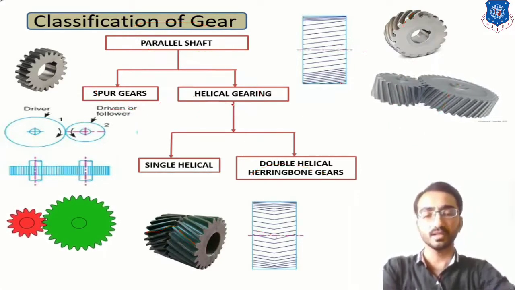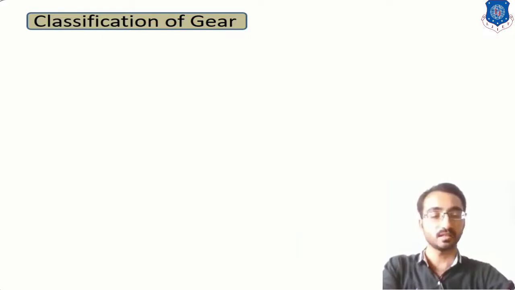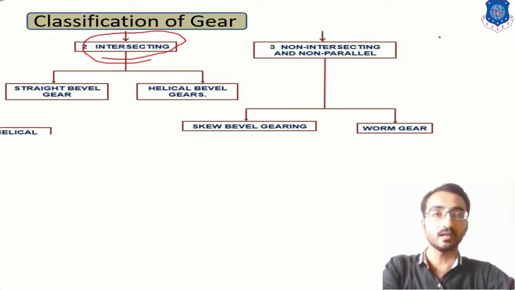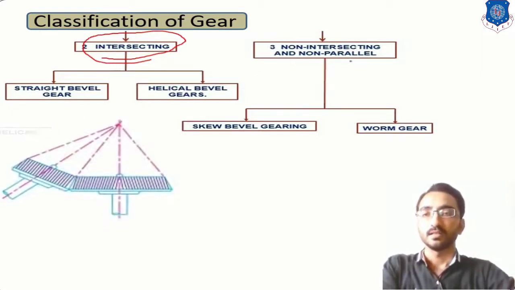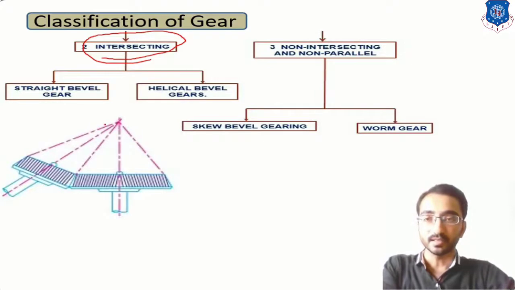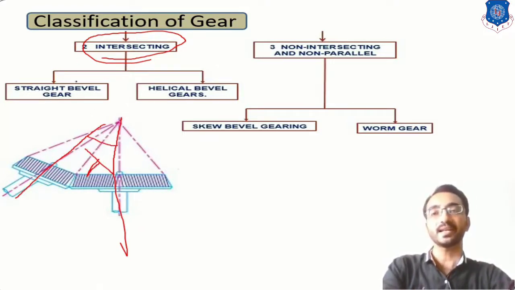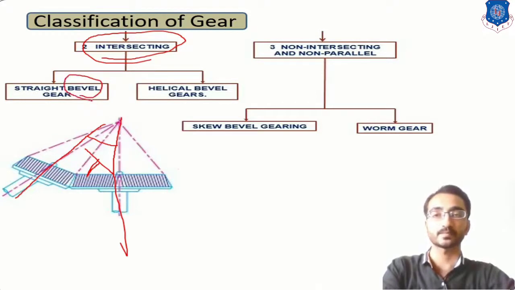Okay, now second, if these gear shafts are intersecting with each other, intersecting means, if you consider this diagram, over here the axis of the first shaft and second shaft are making some angle, for example angle lambda. Okay, so if two axes are inclined at a certain angle, then at that time you can use this type of arrangement which is known as a bevel gear.